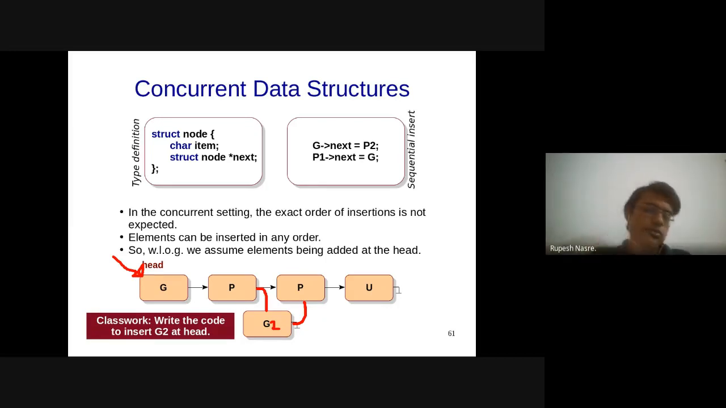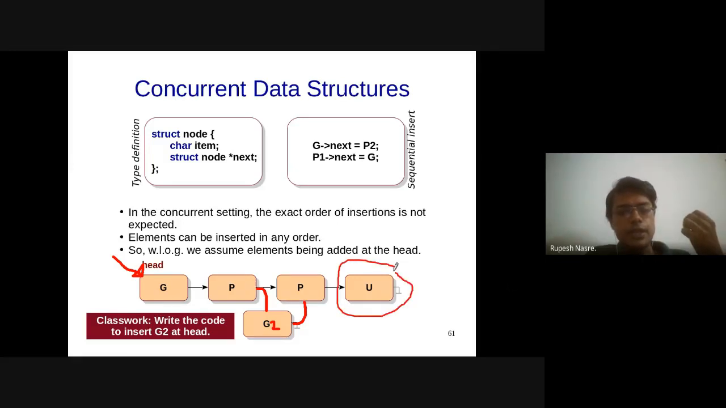Yes, that is correct. So think about it this way: let's say only element U is present in the linked list currently. That is probably easier. And then head is pointing there. Now there are 4 threads, G1, P1, G2, and P2, and they all are trying to insert their node. The creation of their node can happen independently. That is not an issue.